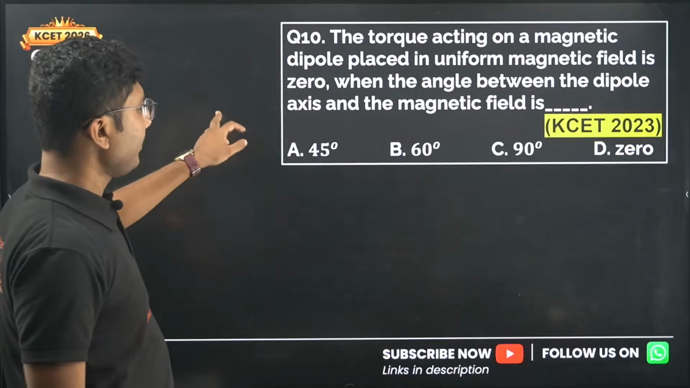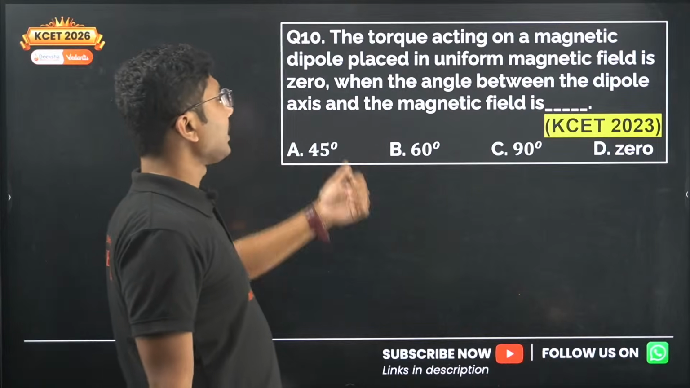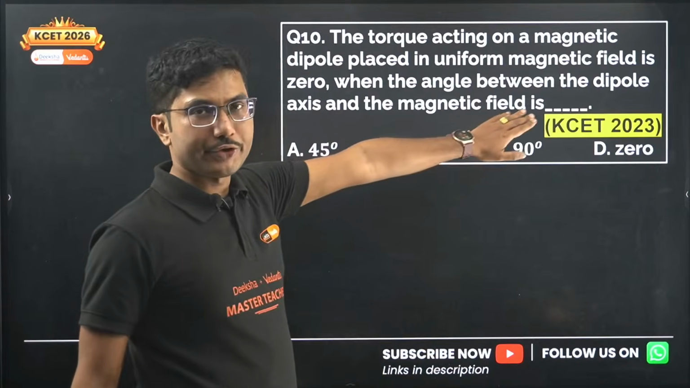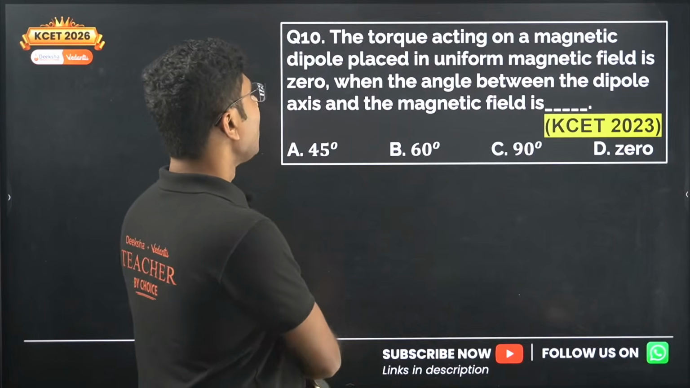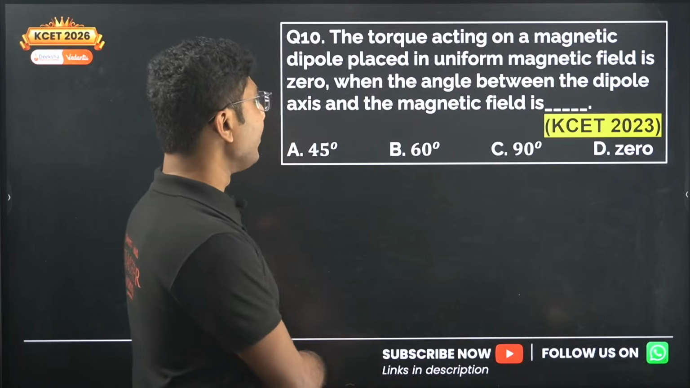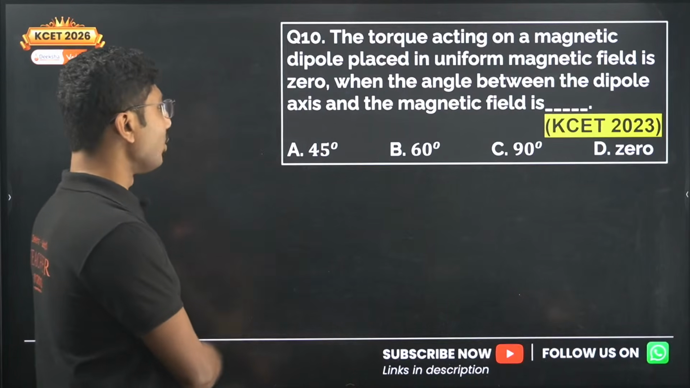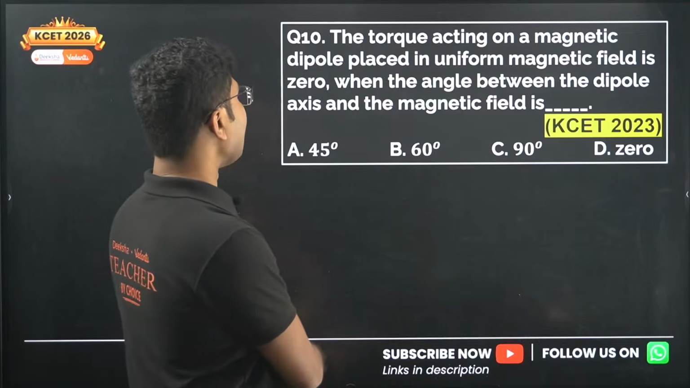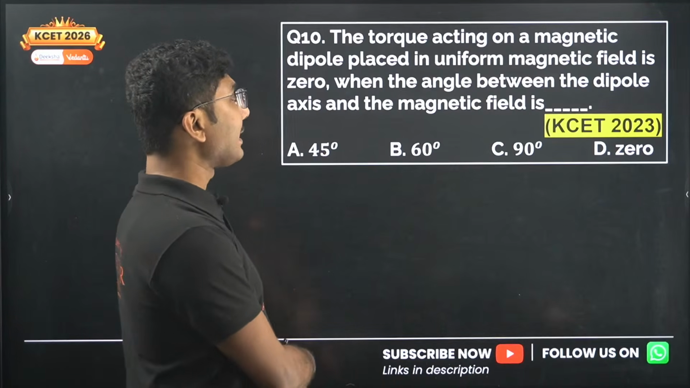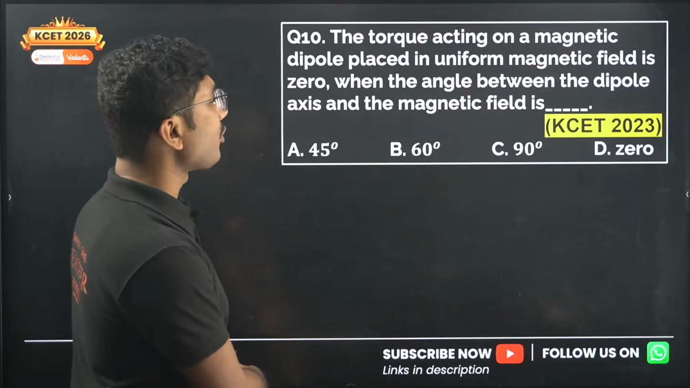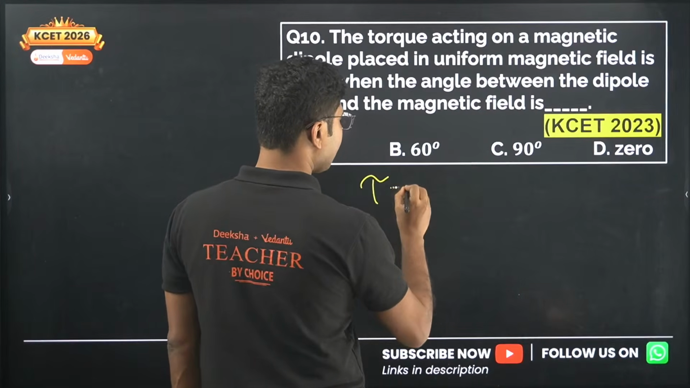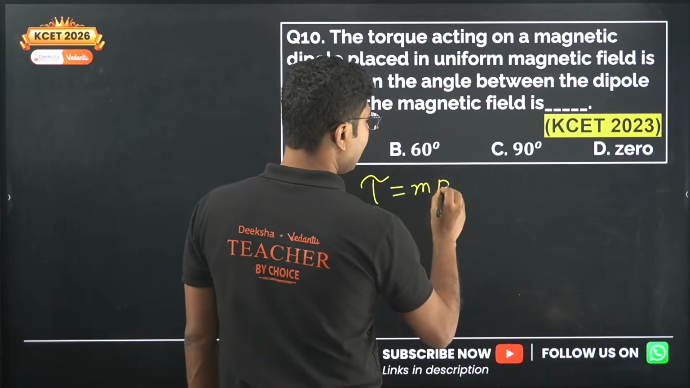Okay, now question number 10, and now we have moved into the year 2023. The torque acting on a magnetic dipole placed in a uniform magnetic field is 0 when the angle between the dipole axis and the magnetic field is dash. What is the formula for torque? It is an easy question. Torque is given by mB sin theta.